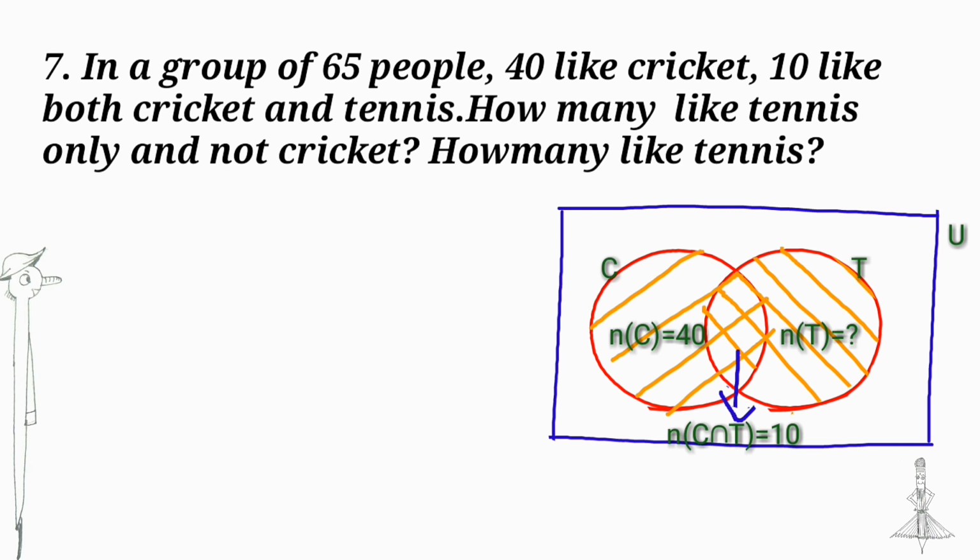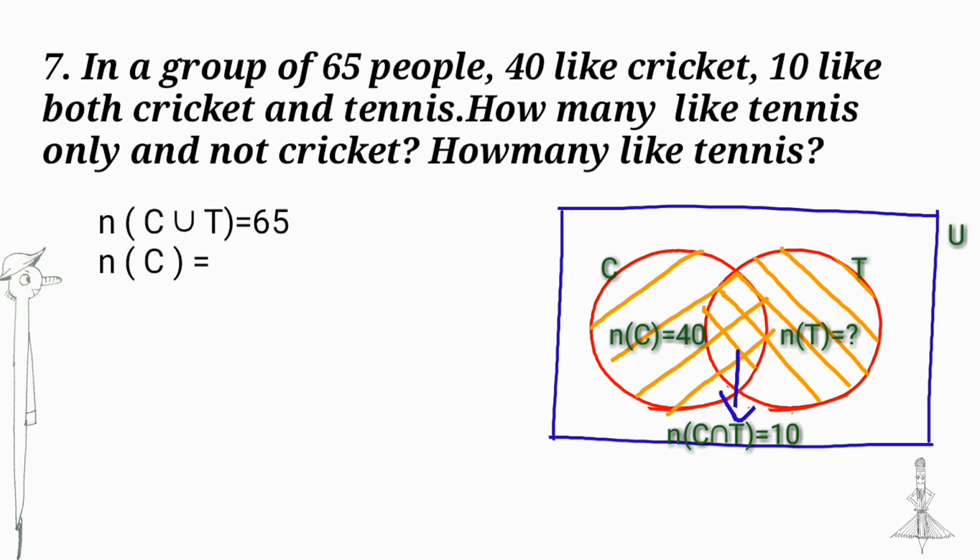Next question. In a group of 65 people, 40 like cricket, 10 like both cricket and tennis. How many like tennis? Let C denote the set of people who like cricket and T denote the set of people who like tennis. Therefore, in a group of 65 people, number of elements in C union T is equal to 65.